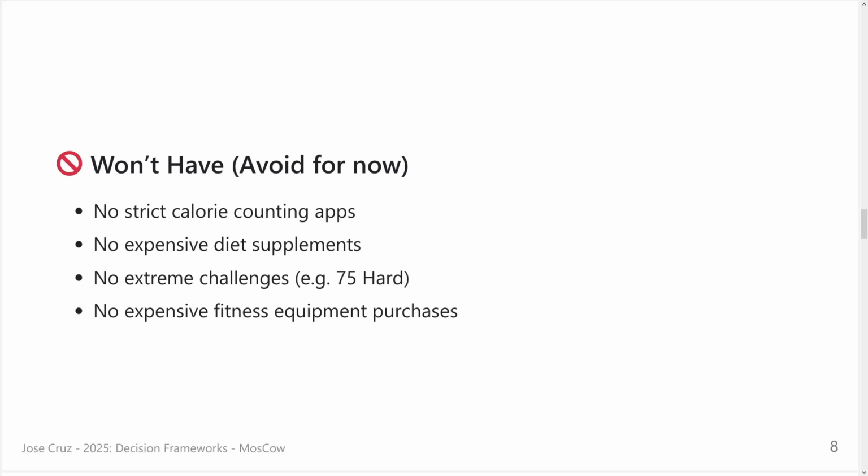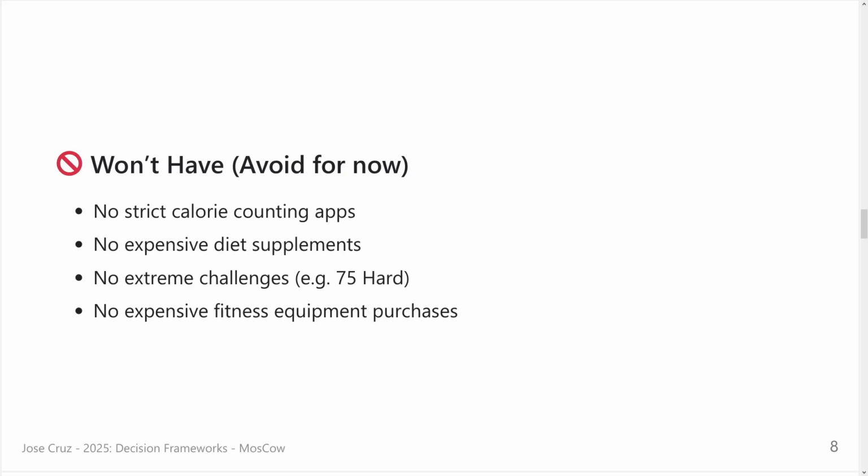So won't have: no strict calorie counting apps. I don't want to get paranoid with this, counting the calories, checking all my food, weighing or something like that. I don't want that. No expensive diet supplements. I don't want to buy additional things. I just want to cut some of the food, like junk food. No extreme challenges. I don't want to go nuts about this thing, at least at first. No expensive fitness equipment purchase. Maybe if I have to spend money, I go to a gym. I don't want to take it personally. Probably this one will be a task that will never be implemented, let's say like that, or maybe just after 1 year I say, okay, I'm really committed to this.